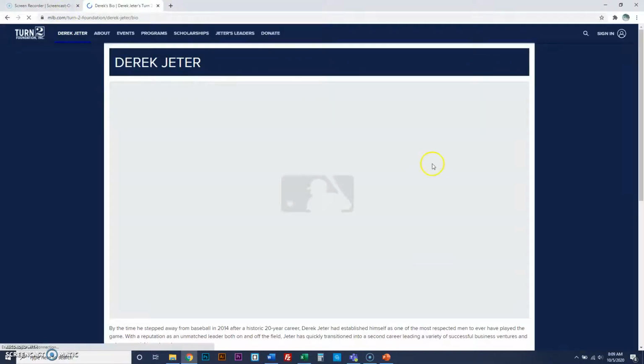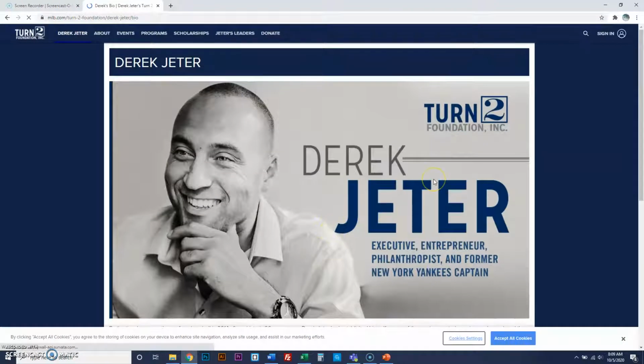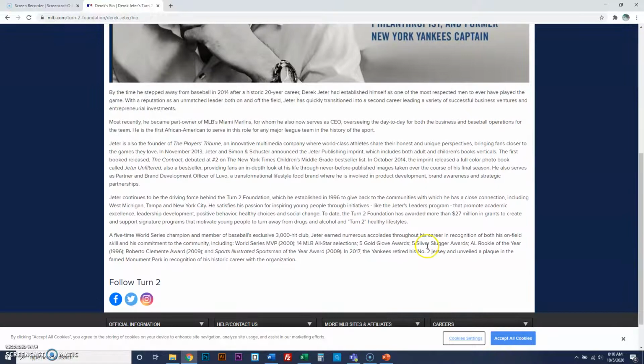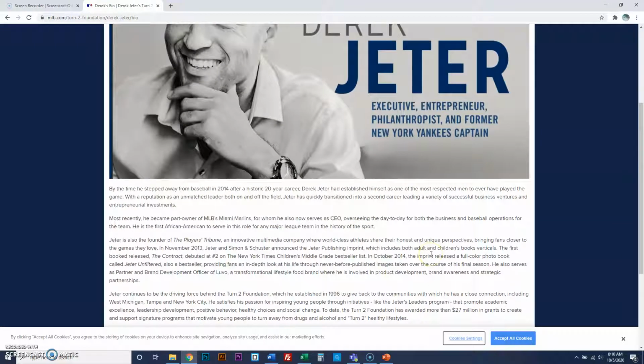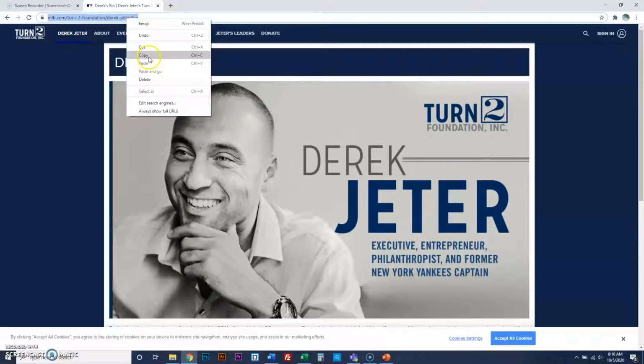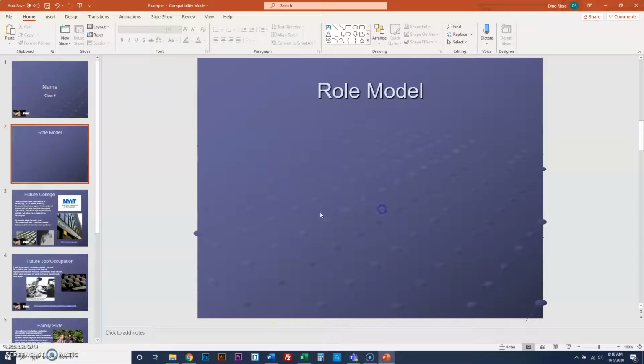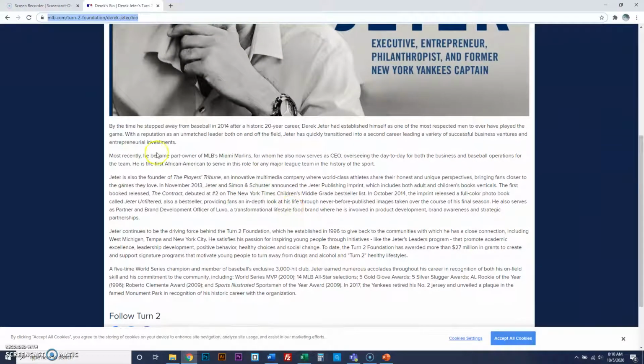MLB.com, Derek Jeter's bio. This is great. He is a baseball player for the New York Yankees. I'm a Mets fan, actually, but I do like Derek Jeter because he always played with class. I grew up in the 90s watching him play. It was great. He was good. So I'll take his link, I'll copy it right here. I'll go into my PowerPoint, and I do like this link. It's a good link. It's relevant. It tells us about his life, his historic 20-year career.